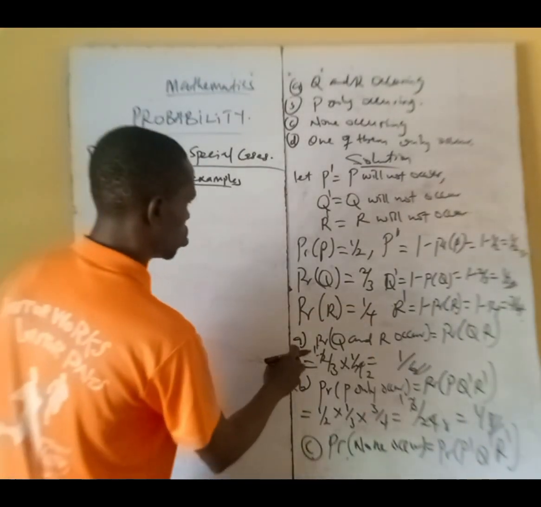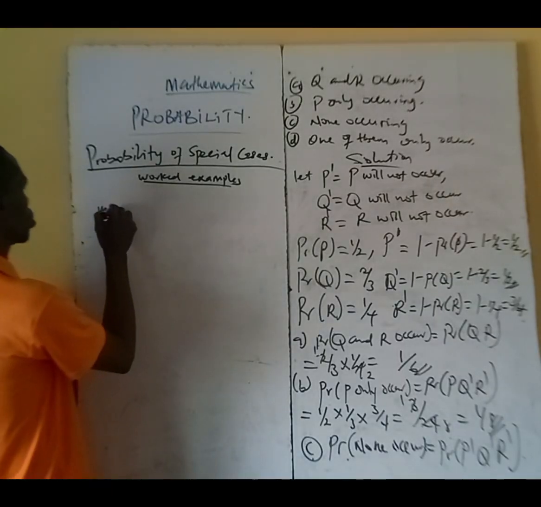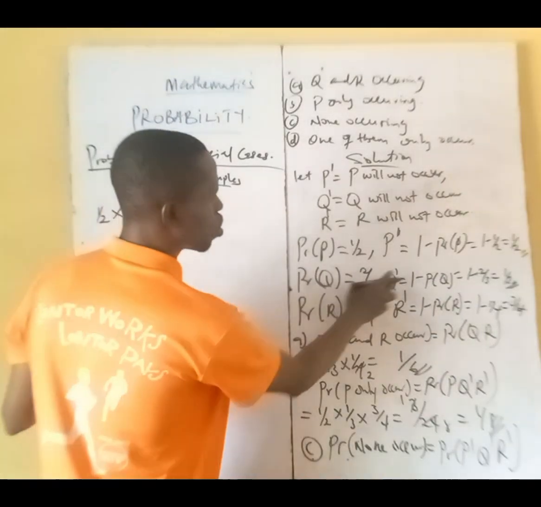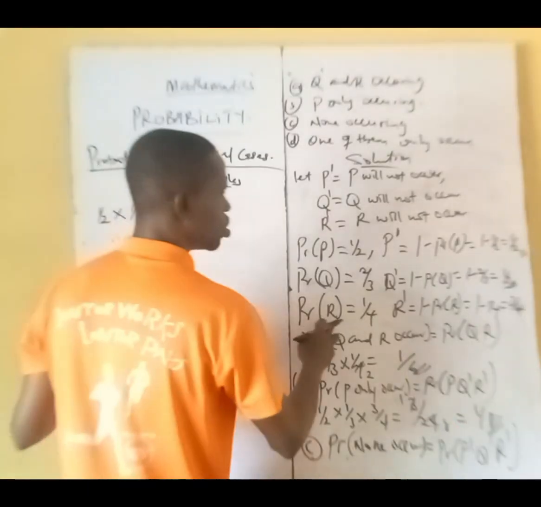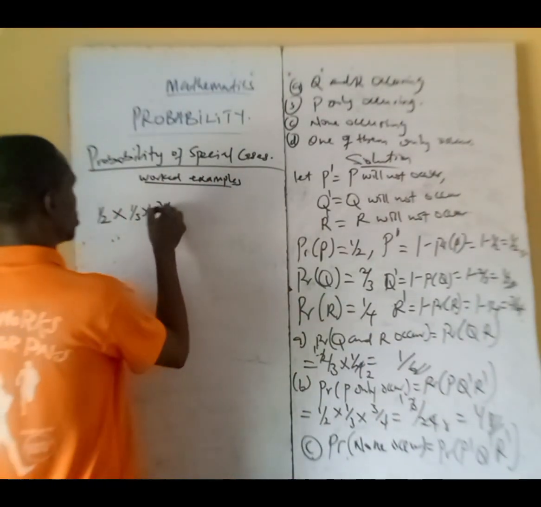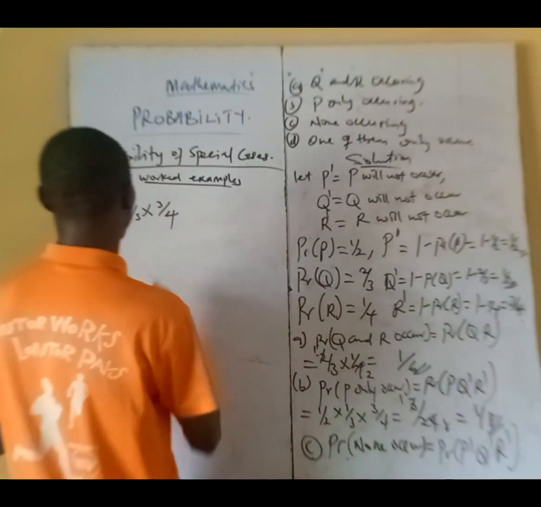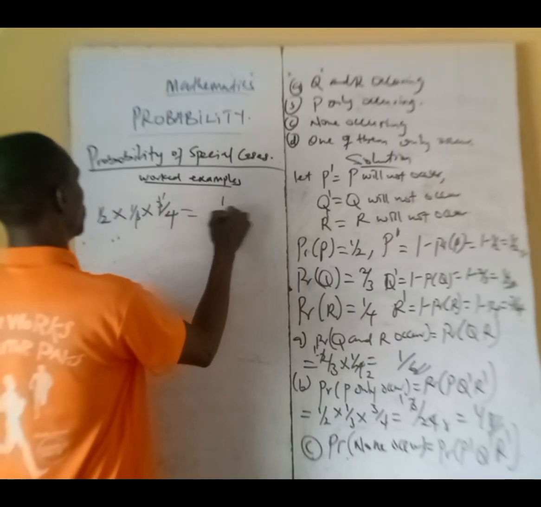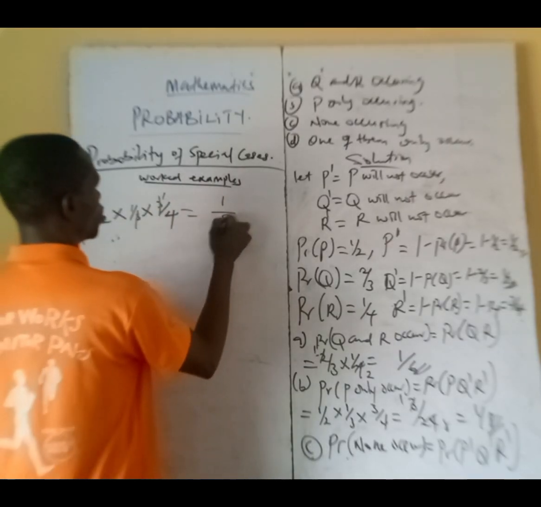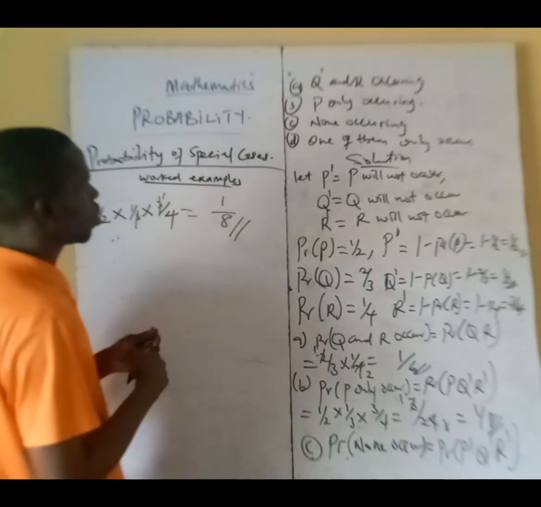P did not occur, that's 1/2, times Q did not occur, that's 1/3. Then R did not occur, that's 3/4. So we will cancel 3, then you have 1 times 1, 1/2 times 4, 8. So that's it. That's the probability that none of them occur.